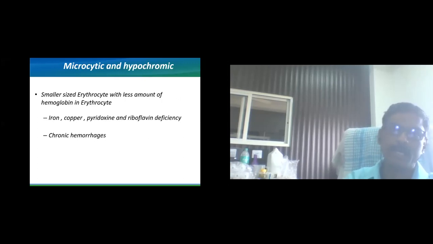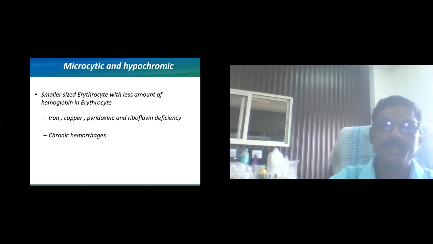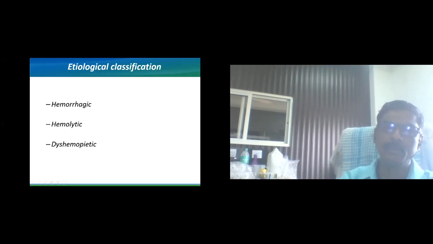So all these conditions lead to microcytic normochromic anemia. Then microcytic hypochromic anemia. This is most commonly observed in the deficiency of riboflavin, pyridoxine, copper, and iron, and where there are chronic hemorrhages, maybe in the intestinal tract, maybe due to parasites. So all these things come under microcytic hypochromic anemia. Now another classification of anemia is the etiological classification: hemorrhagic anemia, hemolytic anemia, and dyshemopoietic anemia. So we can see them one by one.